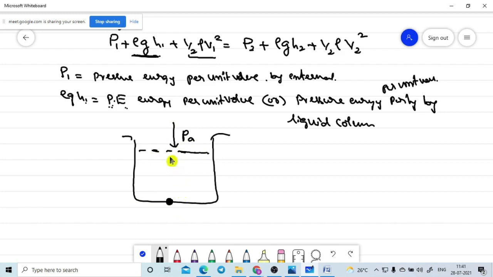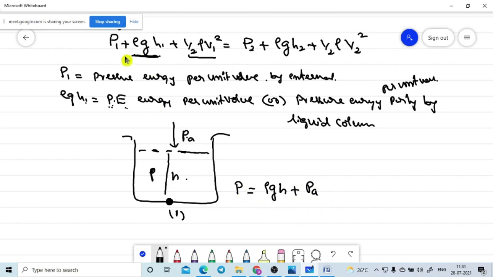You directly say that the height of the liquid column is H. That's why you may say that the pressure at the given point 1 is equal to the pressure of the liquid column rho gh, let's assume the density of the liquid is rho, plus the atmospheric pressure P. You will say like this.